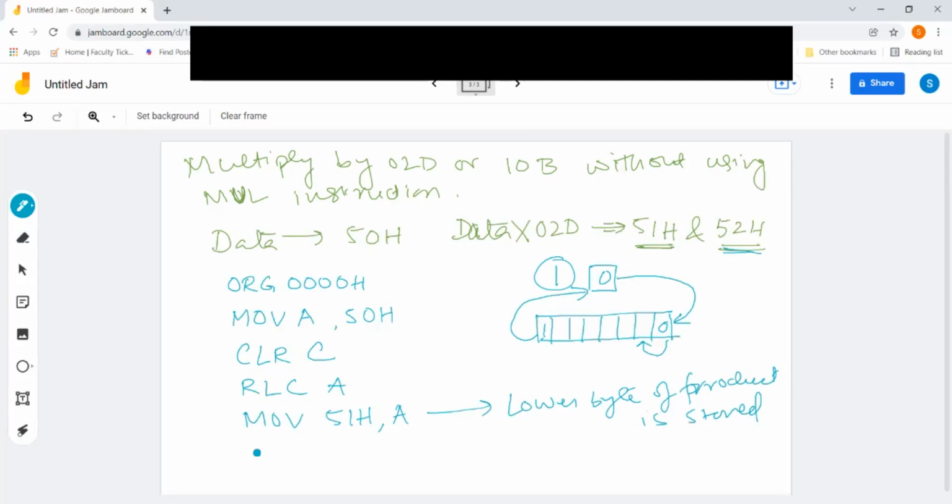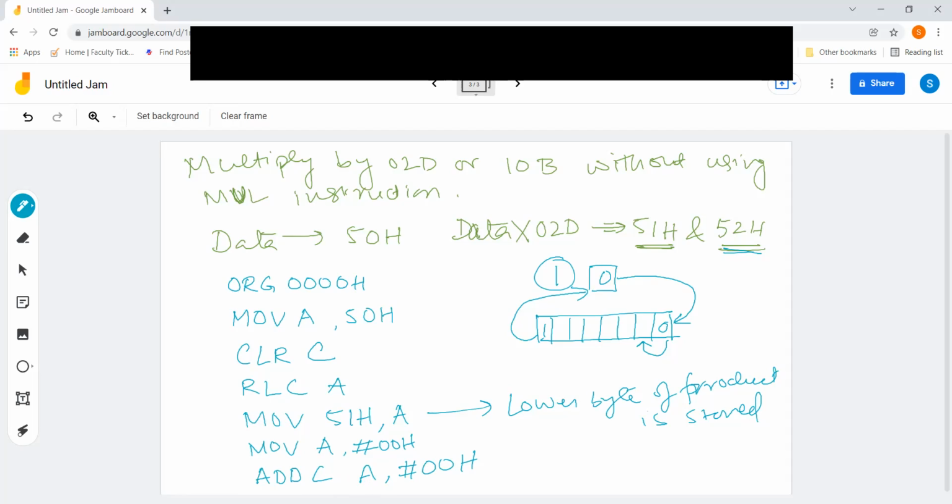Now about the higher byte, it is available in the carry. To get it from the carry, we use the same procedure which we have done for addition also. First, we clear the accumulator content, so the accumulator will have 0. This is immediate addressing mode. Then what we are going to do next is ADDC A, 00 hex.